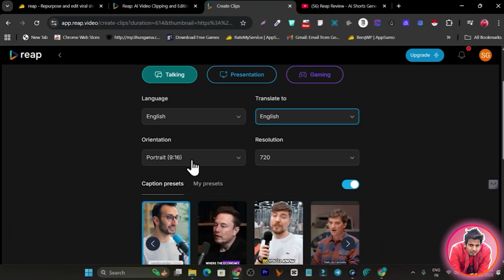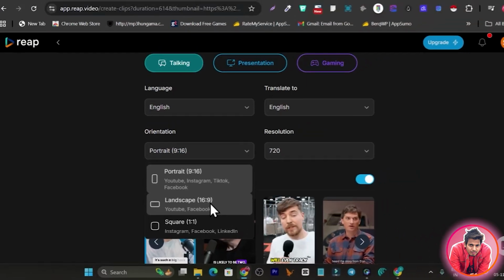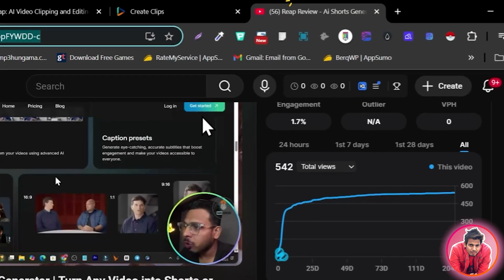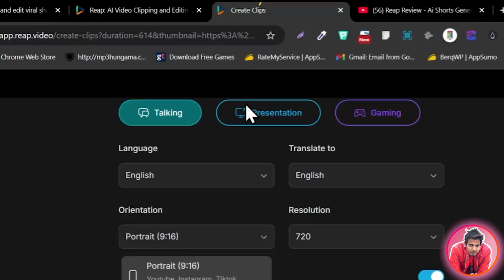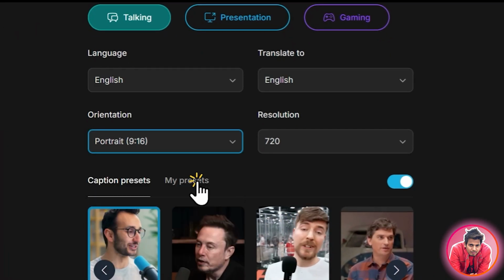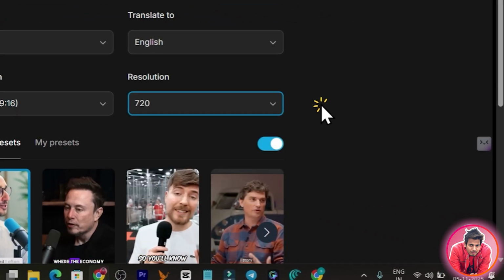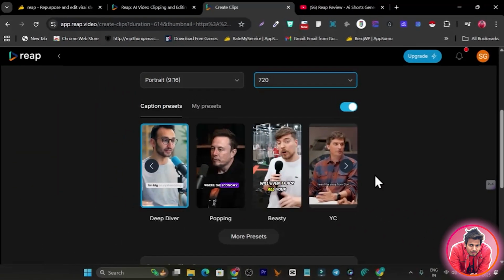Then this is the orientation. You can change it to landscape, square, or portrait. I will go with portrait because this is already a landscape video, and I want to turn it into shorts or reels. Then the resolution: I will go with 1080 or 720. 720 is good for me because I want to show you instantly.